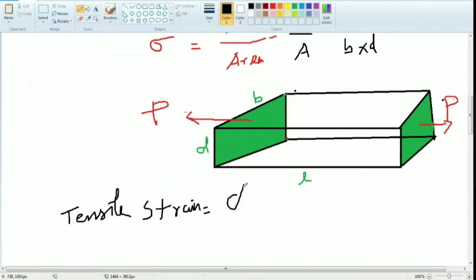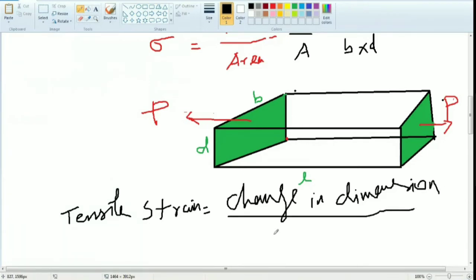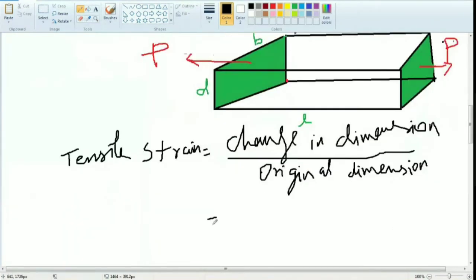Change in dimension divided by original dimension. For tensile strain, which dimension gets increased? Length, sir. So change in length or increase in length.